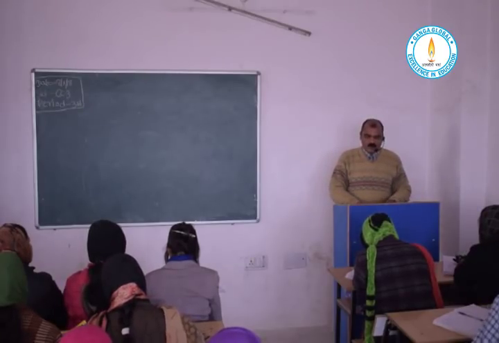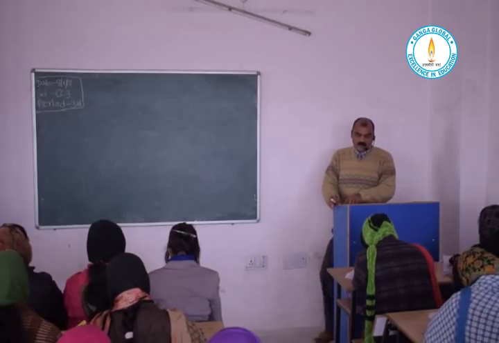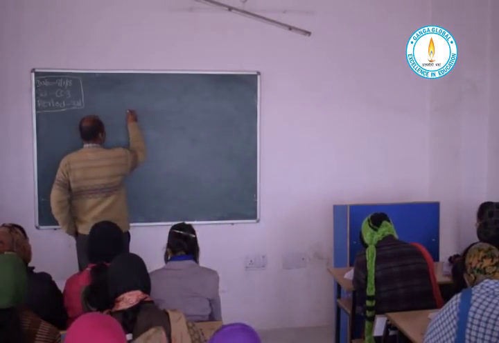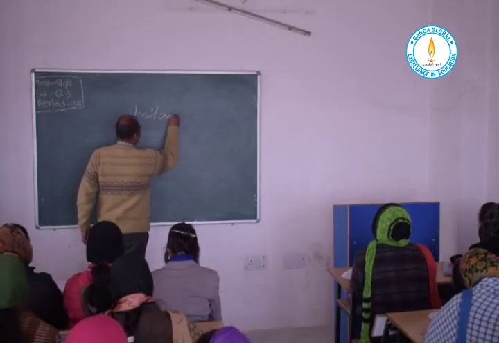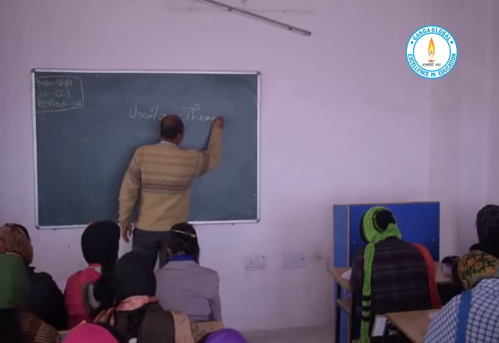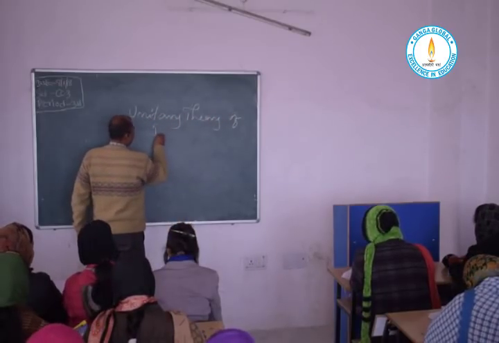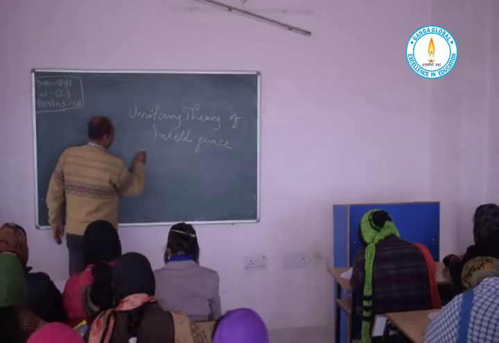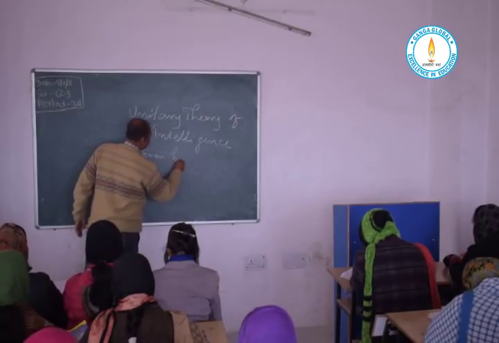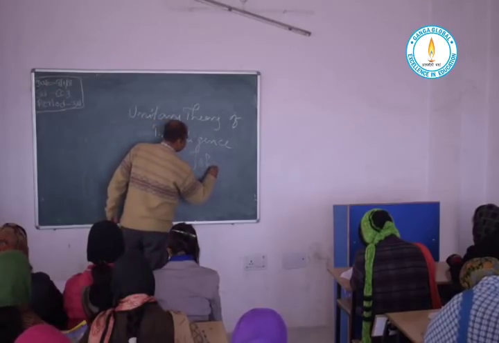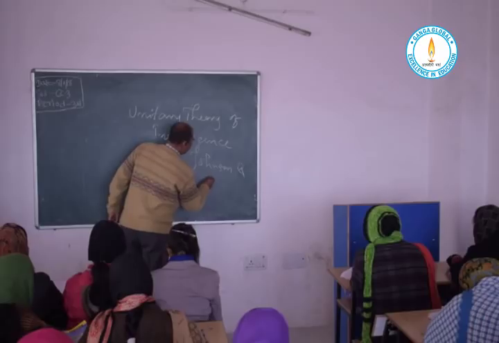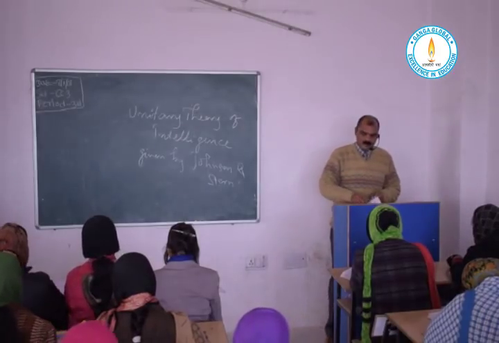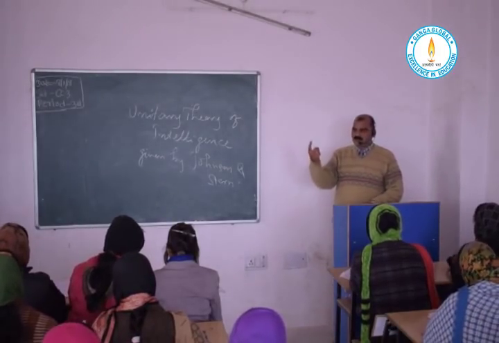The unitary theory of intelligence was given by Johnson and Stern. At the very top, unitary means single.